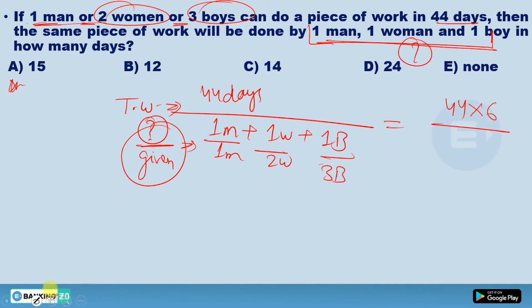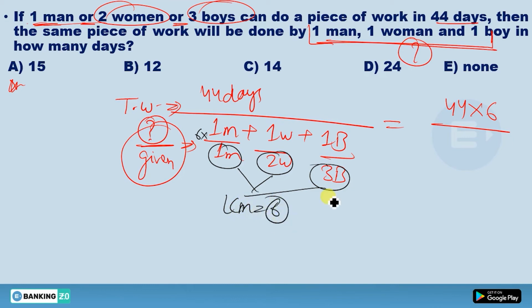Now multiply by the LCM to all these, because the LCM of 1, 2, 3. What would be the LCM? The LCM would be 6. So if you take LCM 6 here, that 6 would go there, and 44 into 6. Now what are you going to get here? So multiply all this by 6.